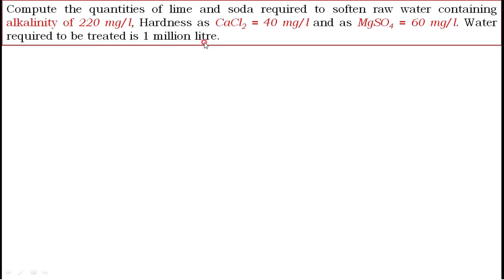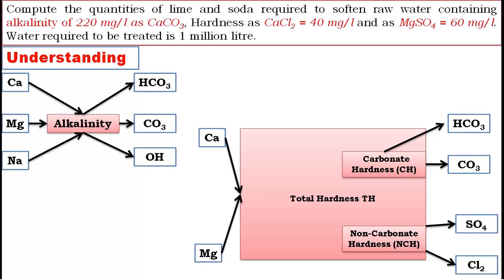Now first we will understand the problem. In the previous section I explained that figure, and I draw it here. Here they concentrated on alkalinity of 220 mg per liter as CaCO3. We are talking about water, therefore OH is negligible, and I remove it from the diagram.